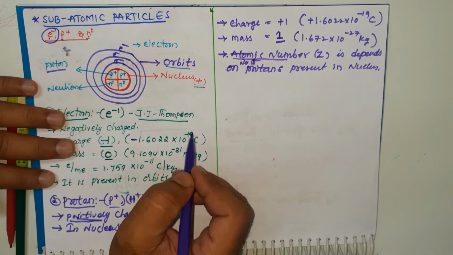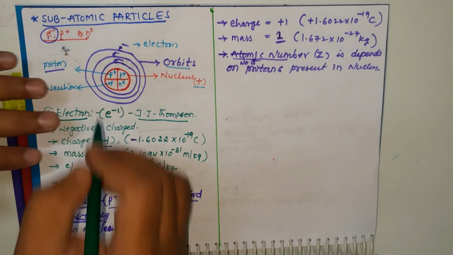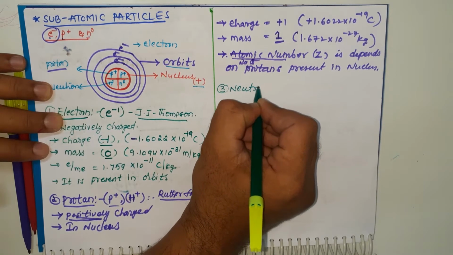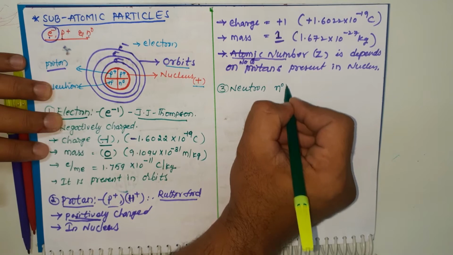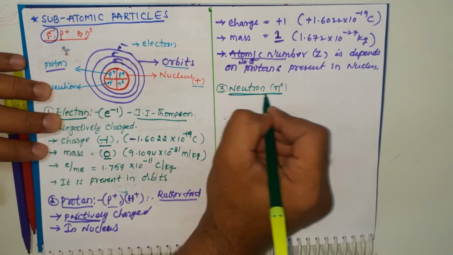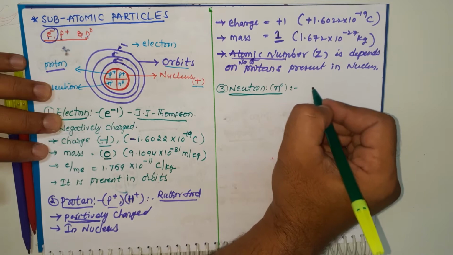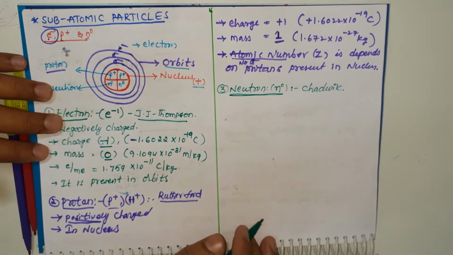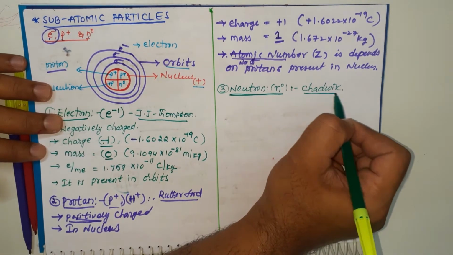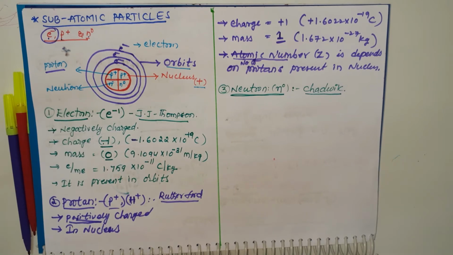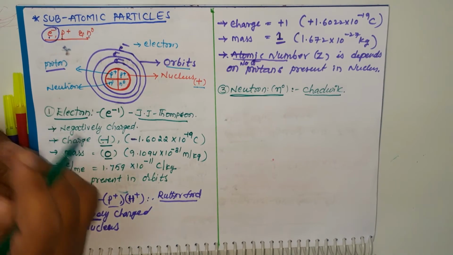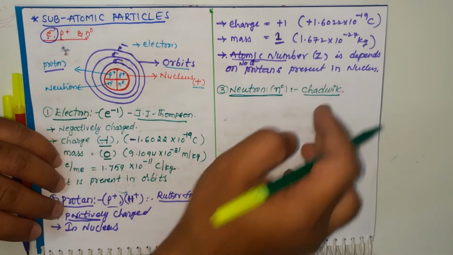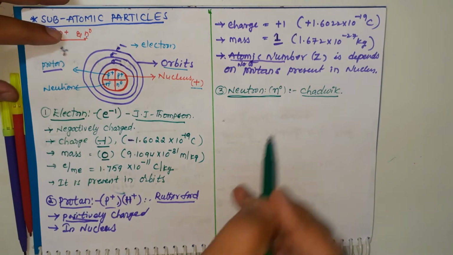Okay, students. Next, the third one. What is the third one? Neutron. It is shown as small n, 0. Small n, 0. Who found this? Chadwick. Chadwick found the neutron by bombarding alpha rays on beryllium. Here, for the proton, nitrogen was bombarded with alpha rays. Here, beryllium is bombarded with alpha rays.